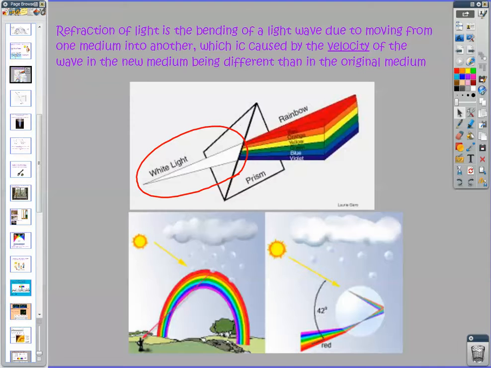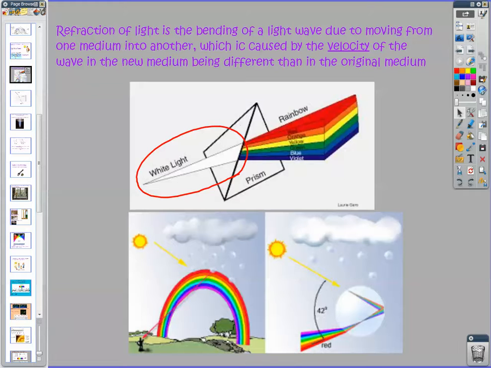So another thing that can happen with waves is refraction, and when this happens with light, what happens is that white light, which is really a combination, we get white light from the sun, white light from most of our light bulbs and things like that. It's really a combination of all the different colors of light combined. So every color is its own unique wavelength and frequency. And when these different wavelengths refract through a material, they bend different amounts because of their different wavelengths.